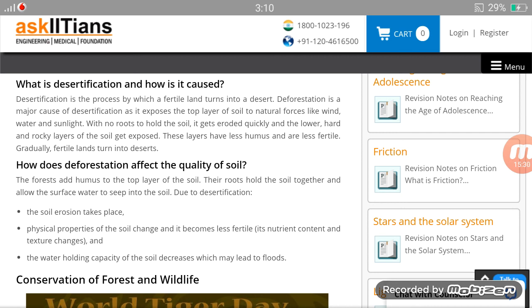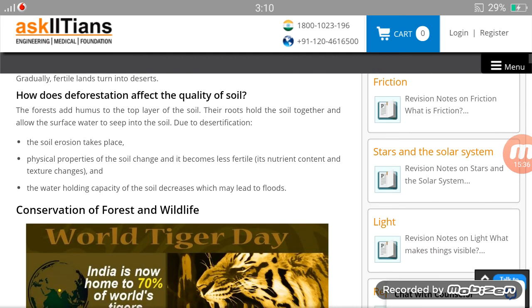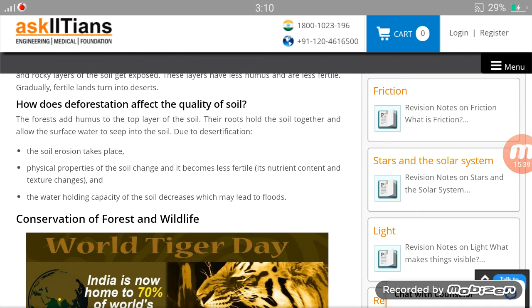So let's cover our last topic for today. How does deforestation affect the quality of soil? The forest adds humus to the top layer of the soil. Their roots hold the soil together and allow surface water to seep into the soil. Due to desertification, soil erosion takes place. Physical properties of the soil change and it becomes less fertile. Its nutrient content and texture change. The water holding capacity of the soil decreases, which may lead to floods.